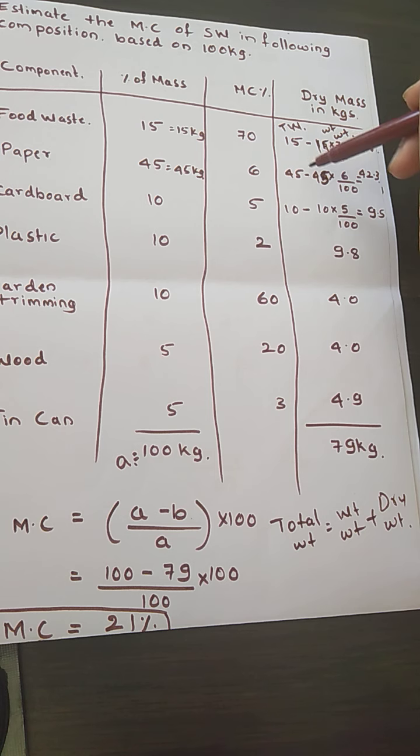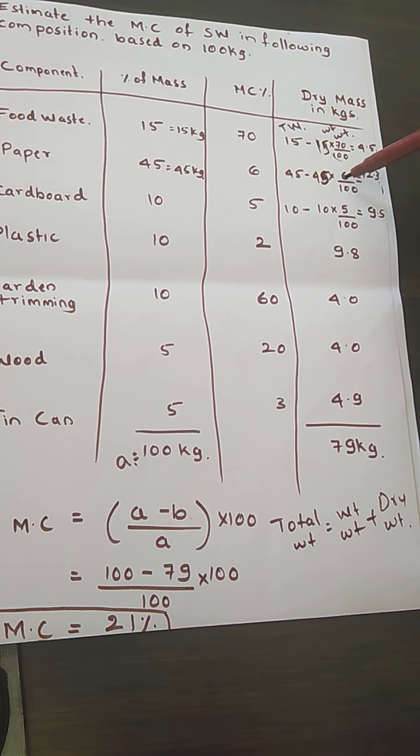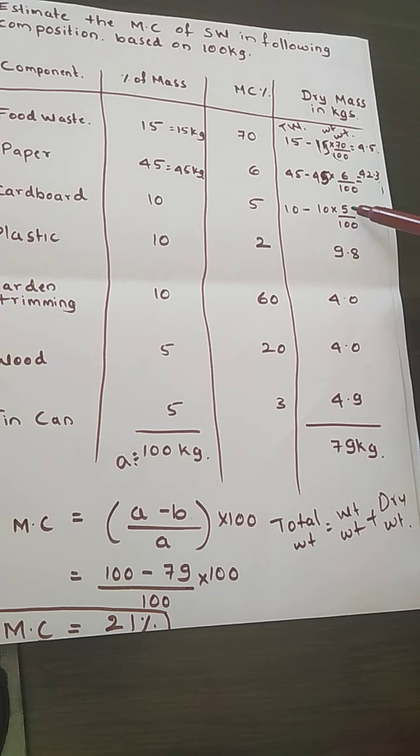Similarly, if we do it for the others, 45 is the total weight, minus 6% moisture content divided by 100 multiplied by 45. 45 is again the total weight. Out of 45 kg waste, 6% is the moisture content. So you get the wet weight, and total weight minus wet weight is equal to 42.3. Similarly for 10, 10 minus 10 into 5 divided by 100, so 9.5. If you add it, we get the dry weight as